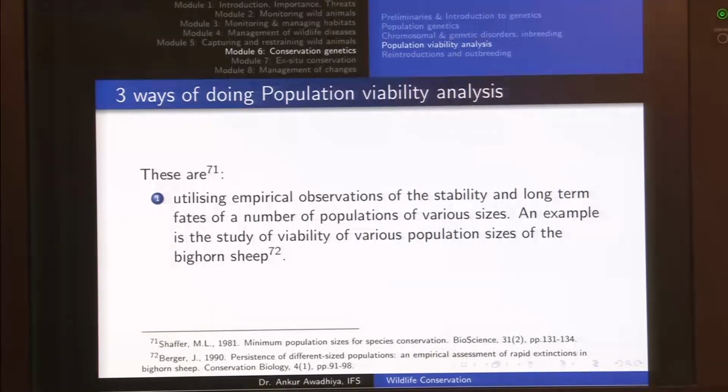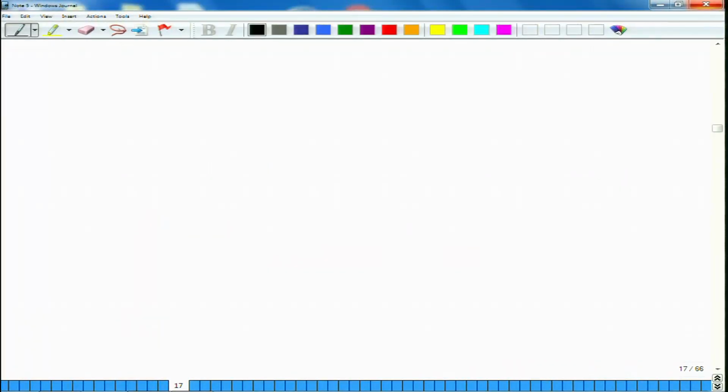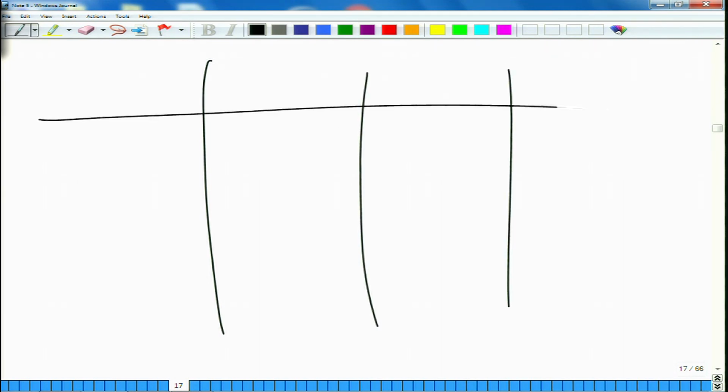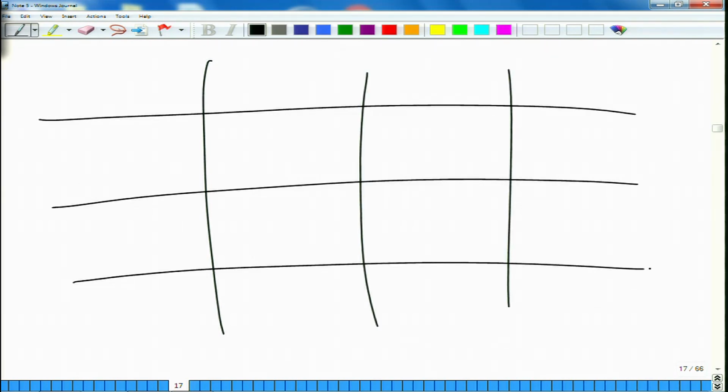So, what we are saying here in the case of empirical observations is that we have a number of case studies from the field, and in these case studies we are looking at a number of populations. The first population started with 10 individuals, there was some other population that started with 12 individuals, 14, 16 and so on.